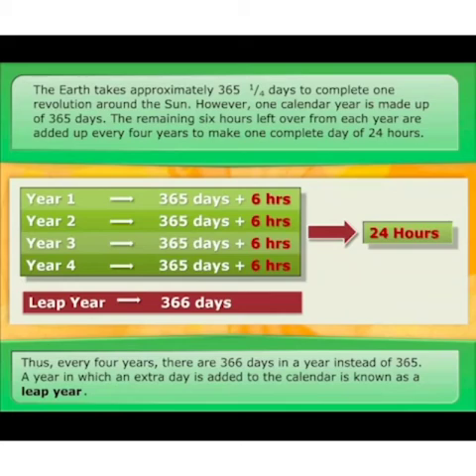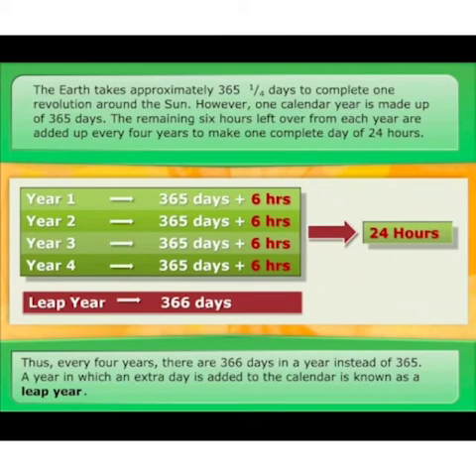Look at this. The earth takes approximately 365 1/4 days to complete one revolution around the sun. One calendar year is made up of 365 days. The remaining 6 hours left over from each year are added up every 4 years to make one complete day of 24 hours.